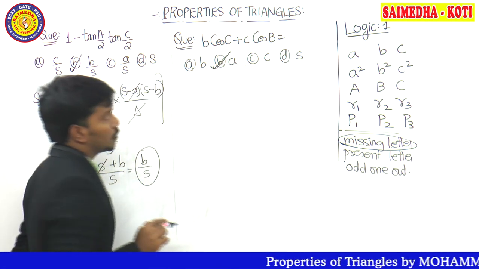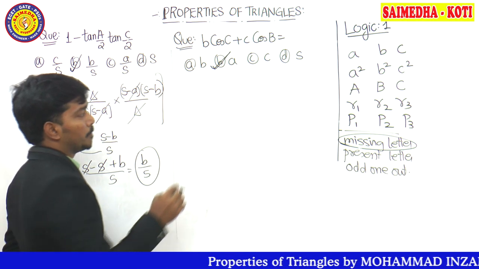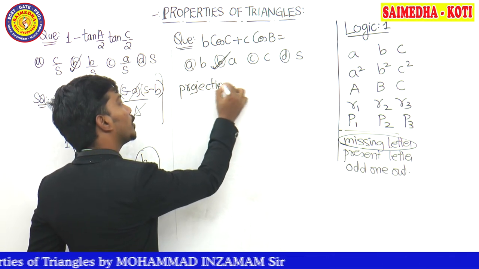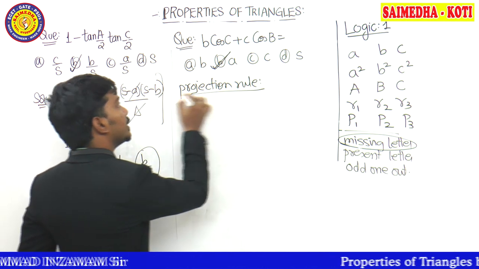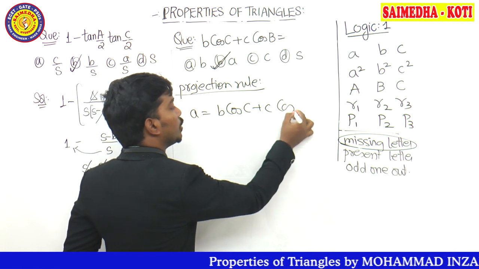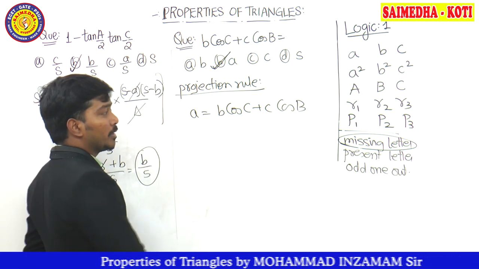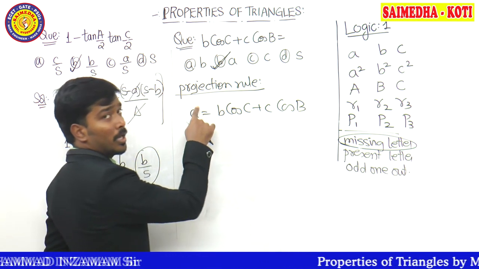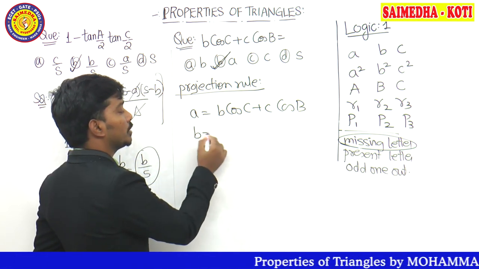Now let's see the next question, that is b cos c plus c cos b. We already know about the projection rule formulas, guys. What are the projection rule formulas? Projection rule formula states that A is equals to B cos C plus C cos B. I have already told you that this formula you can remember in this form: B C C B. So what is the remaining? What is the missing one? A.